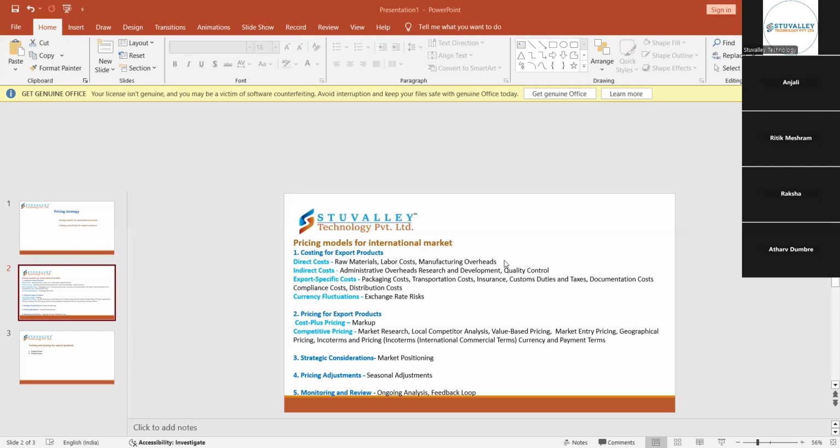For example, liquid products like milk and water should have certain safety standards as well. The packaging should be good, the labeling and the liquid container. Some products catch fire very easily, or gas items like LPG gas. So when exporting, they should maintain certain safety standards, and they should also have the certificate and the license. The cost required for that is called a compliance cost.